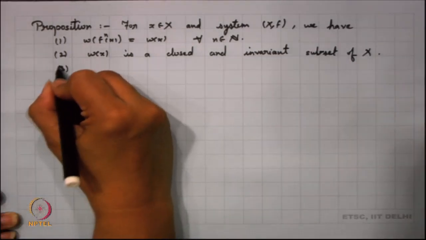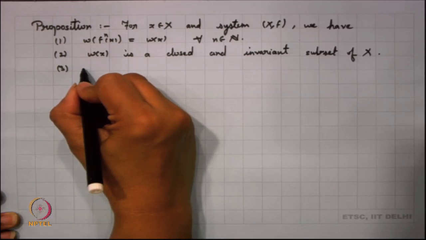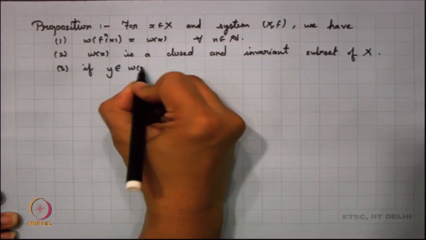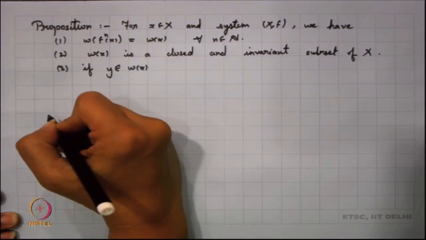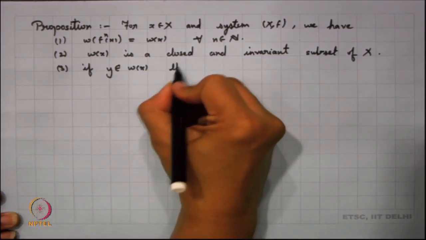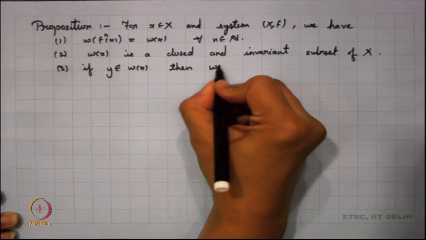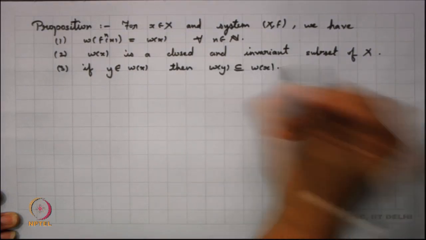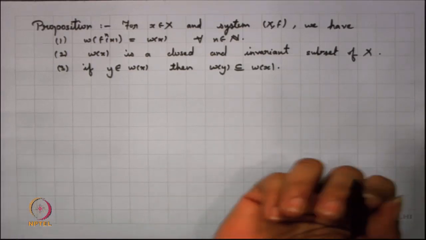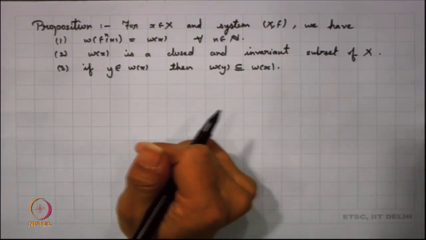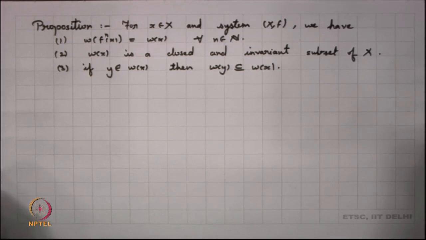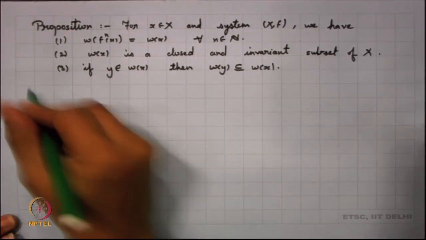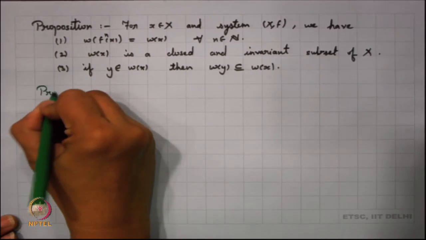And the third thing that we have here is, if y belongs to the limit set of x, then the limit set of y will be a subset of the limit set of x. It could be equal also, but it will be a subset of the limit set of x. So, we try to now again look into the proof here, and the proof here happens to be simple.